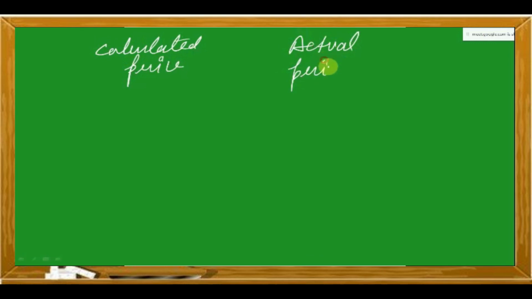आप decision ले सकते हैं कि whether I should invest in this futures or not. So one is the calculated price, which we'll be calculating by using the cost of carry model, and one is the market price, the actual price. The calculated price is also called as theoretical price.